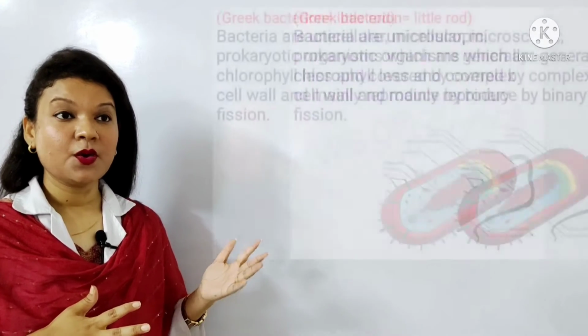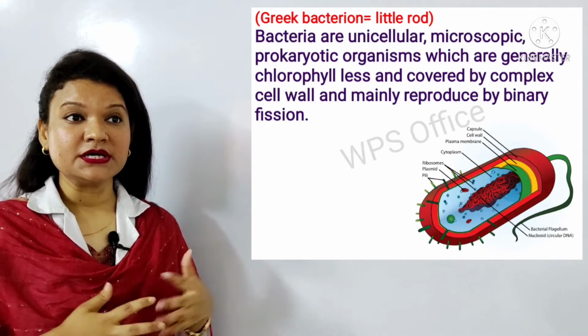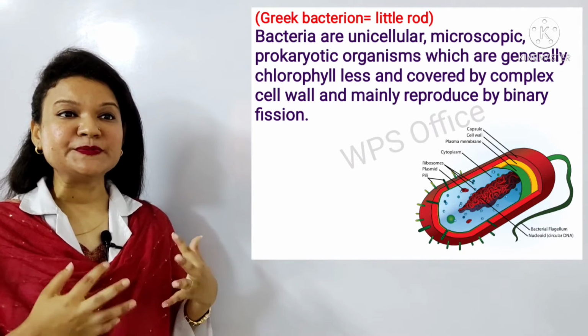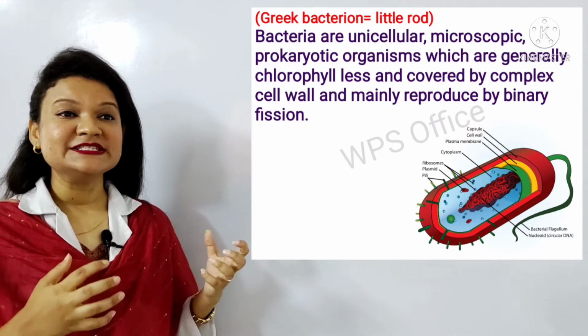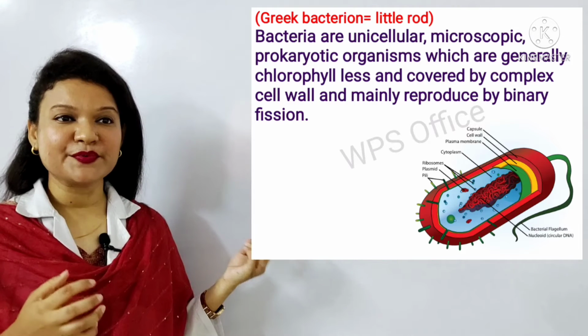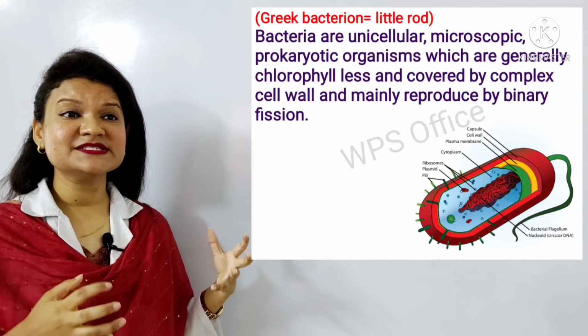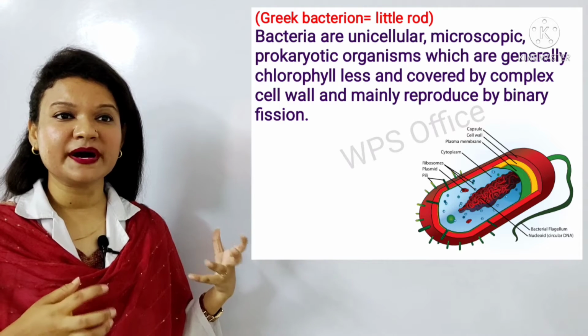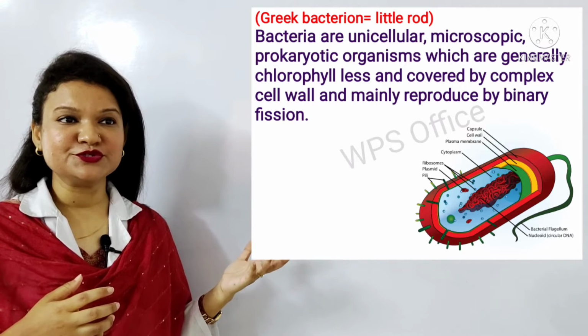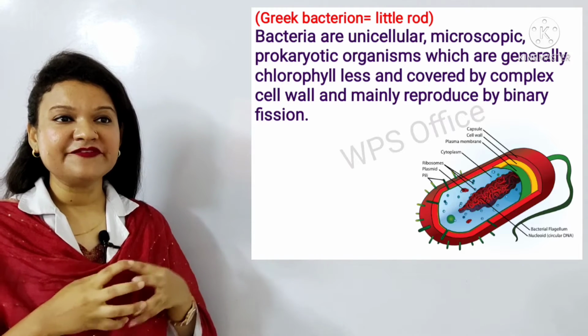Now, I will tell you about the definition of bacteria. What is actually bacteria? The word bacteria comes from a Greek word. Bacterium means little rod. Bacteria are unicellular, microscopic, prokaryotic organisms which are generally chlorophyll-less and covered by a complex cell wall and mainly reproduced by binary fission. So, this is our definition of bacteria.